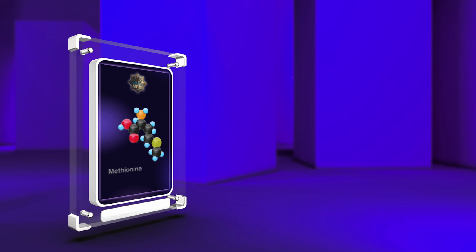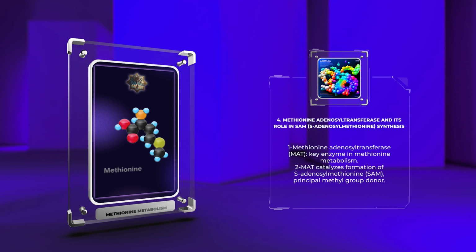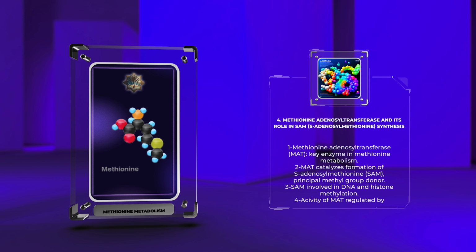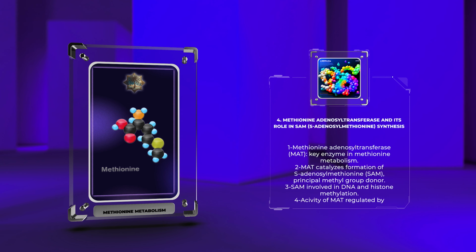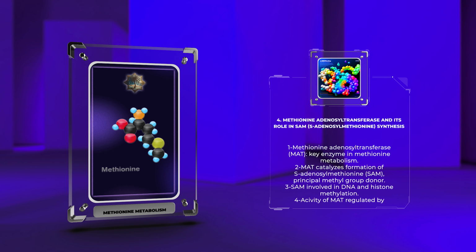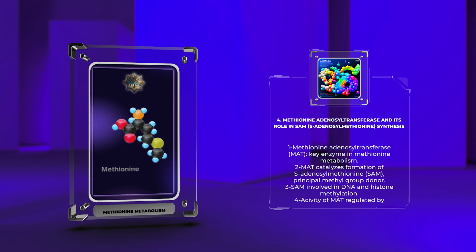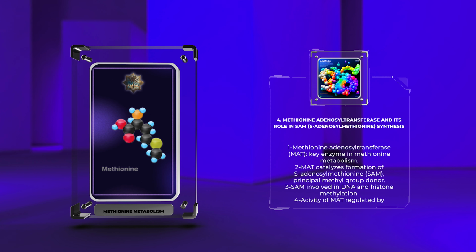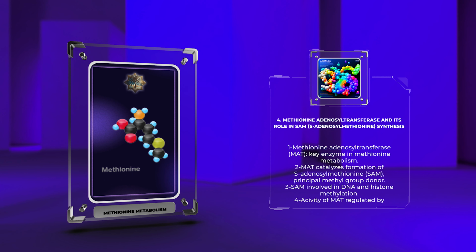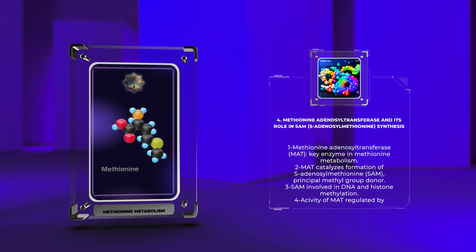Methionine adenosyltransferase, MAT, is a key enzyme in methionine metabolism. It catalyzes the formation of S-adenosylmethionine, SAM, which serves as the principal methyl group donor in numerous cellular methylation reactions. SAM is involved in DNA and histone methylation, which play critical roles in the regulation of gene expression and epigenetic modifications. The activity of MAT is finely regulated by various mechanisms, including substrate availability, allosteric modulation, and post-translational modifications. Dysregulation of MAT activity can have profound consequences on cellular methylation processes and overall metabolic health.